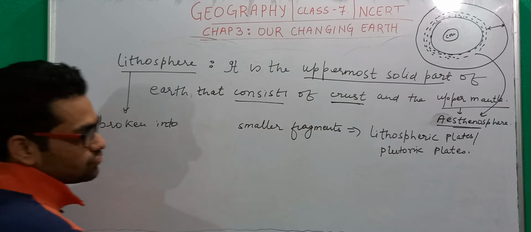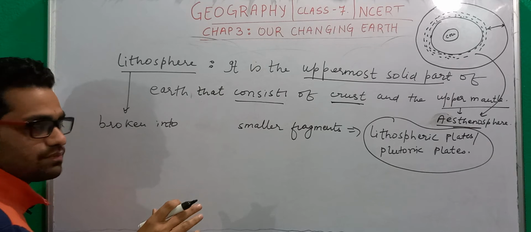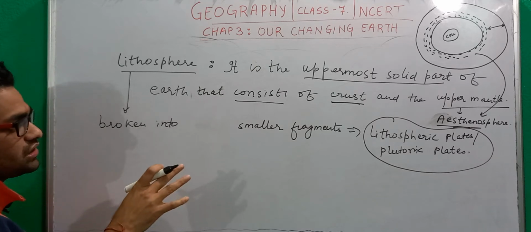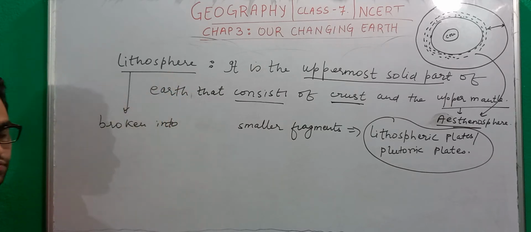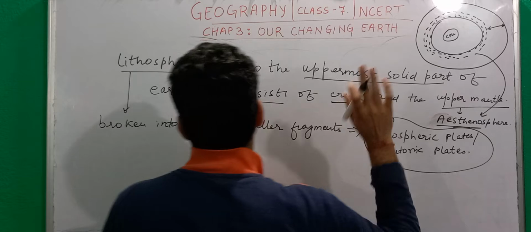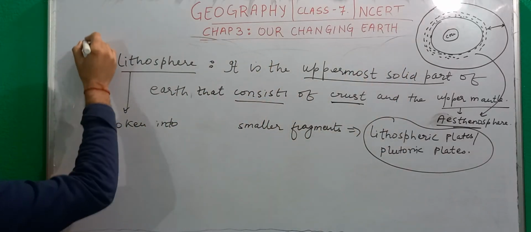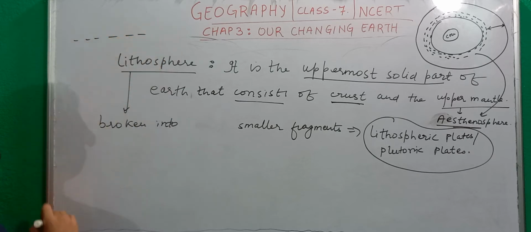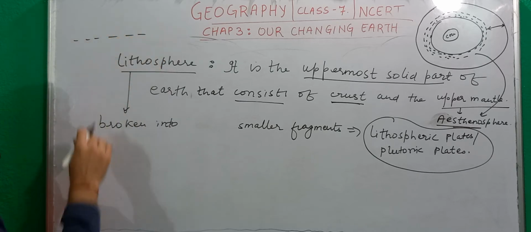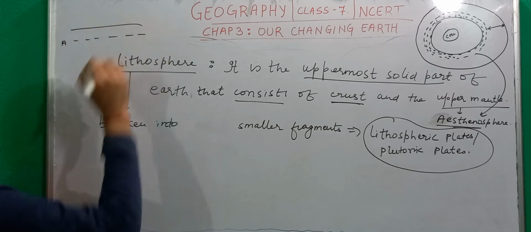So what are these lithospheric plates? These lithospheric plates are actually smaller parts of this lithosphere. Suppose I am talking about the lithosphere. If we draw this diagram in a flat manner, this is the uppermost part of the mantle, the asthenosphere, and then we have the crust here.